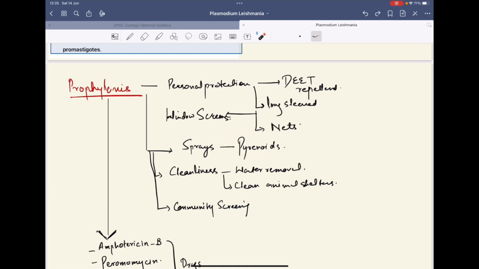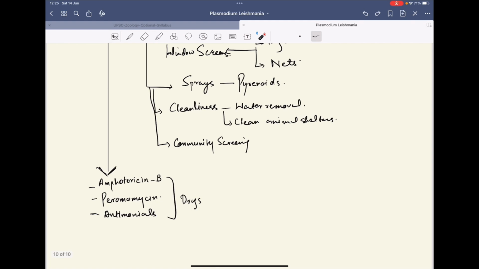Cleanliness is very important. There has to be continuous water removal, and clean animal shelters have to be kept at home. No stagnant water, no infection-causing elements. Like in the case of cattle rearing, there are various places where you will find stagnant water containing all the dirt. It's not to be kept like that, because it causes many diseases. Then again, community screening has to be done.